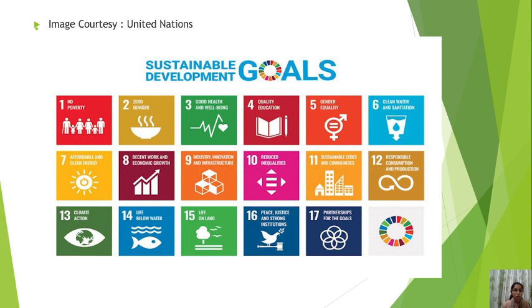For example, first goal deals with no poverty; second, zero hunger; third, good health and well-being; fourth, quality education, it can be important.